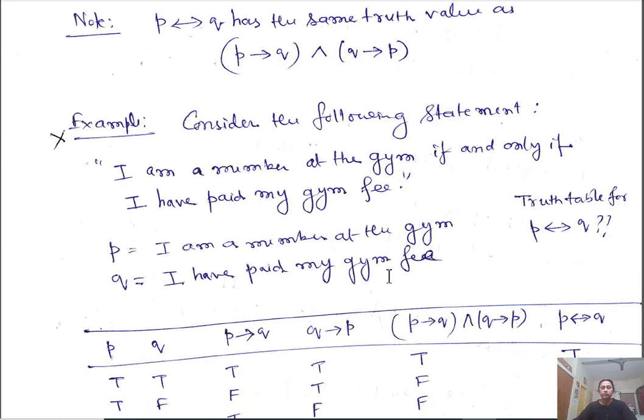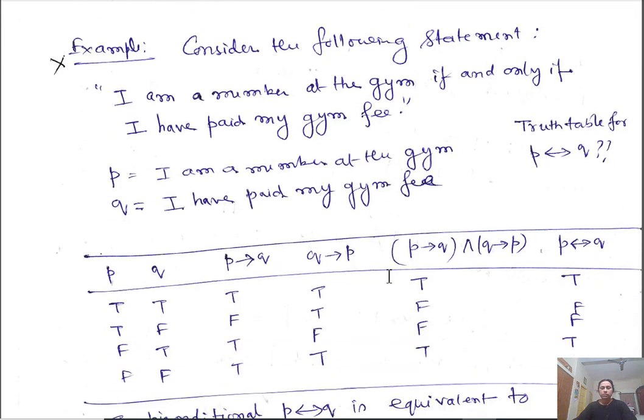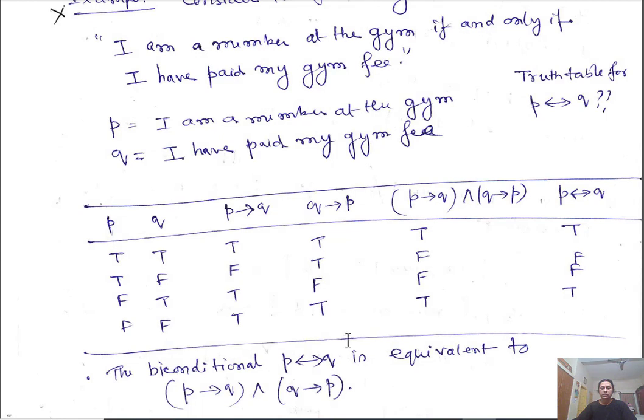Okay, I have shown it here. The biconditional is equivalent to this.